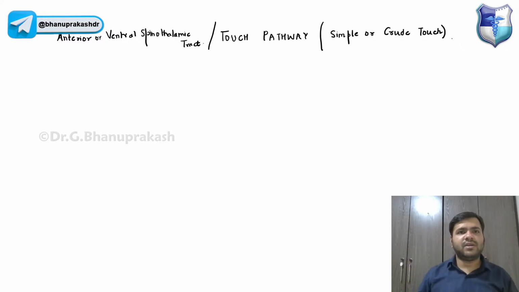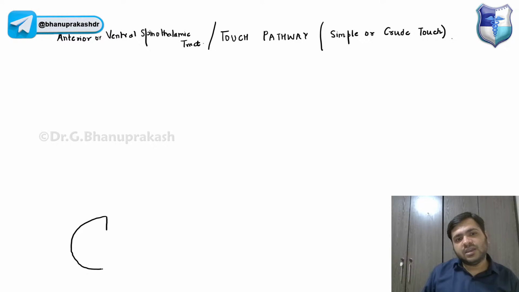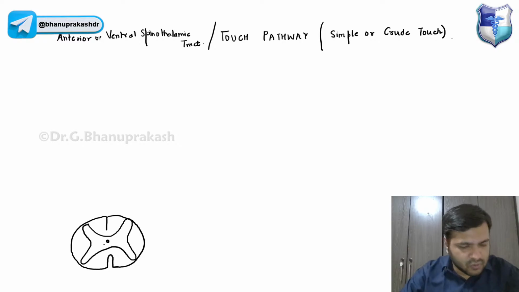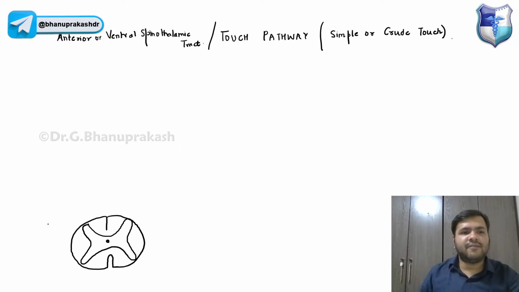Again, the same story, guys. We have to draw the same diagram again. But believe me, once you draw it, things become easier and clearer to you. This time I will be writing in short, since you are already aware of the basic part. I'm talking about the crude touch, so basically we have the following receptors.